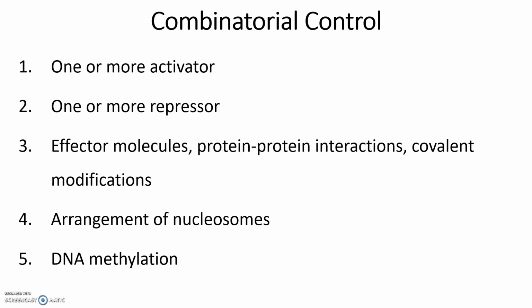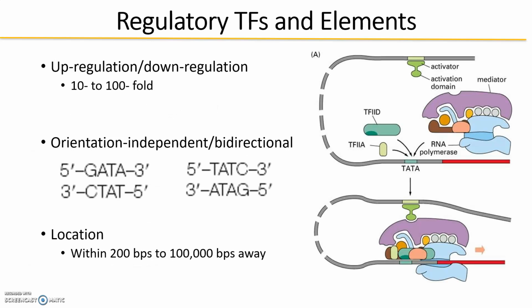And we can also methylate. So think back to when we talked about epigenetics and DNA methylation, okay? So these are all ways that we can affect transcription, and we're going to go into detail about some of them. So in general, the role of these transcription factors is going to be to upregulate or downregulate transcription, or turn genes on and off, as we commonly say.